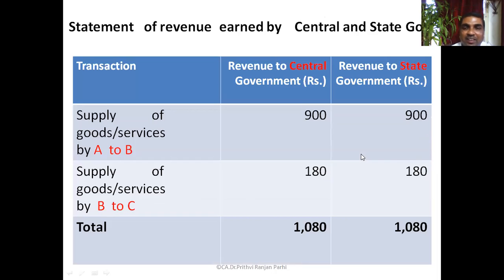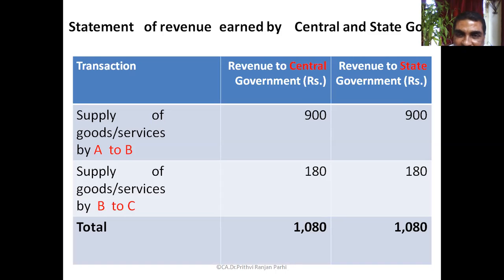Now let us reconcile the government's account. The first column talks about the transaction, the second column talks about revenue to the central government, and the third column talks about revenue to the state government. When supply is made by A to B, 900 were deposited.